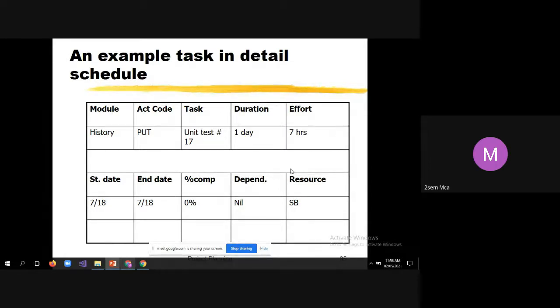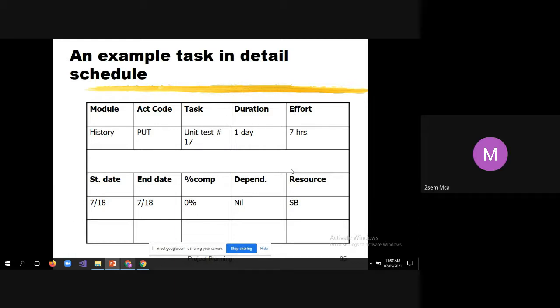In the previous class we saw the example for overall schedule. Now we are seeing the example of detailed schedule. So when you get a question like explain scheduling, as part of that you will write what is the meaning of scheduling, and under that there are two types: overall schedule and detailed schedule. After explaining what is overall schedule, you will write one example for that.